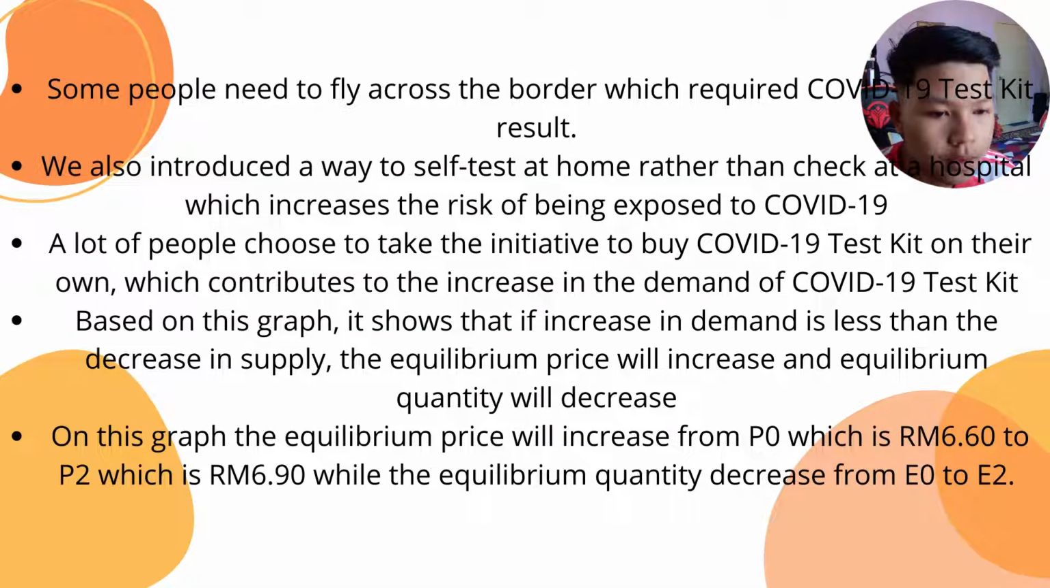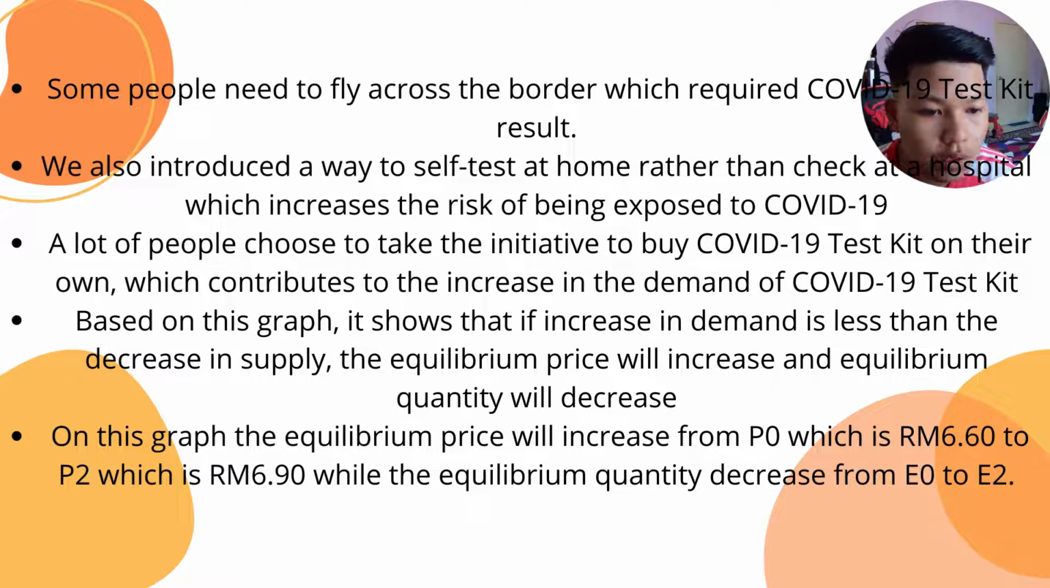So this is the explanation for question C. One factor is that some people need to fly across the border, which requires a COVID-19 test kit result. Another factor is that we also introduce a way to self-test at home rather than check at the hospital, which reduces the risk of being exposed to COVID-19. A lot of people choose to take the initiative to buy COVID-19 test kits on their own, which contributes to the increase in demand of COVID-19 test kits.